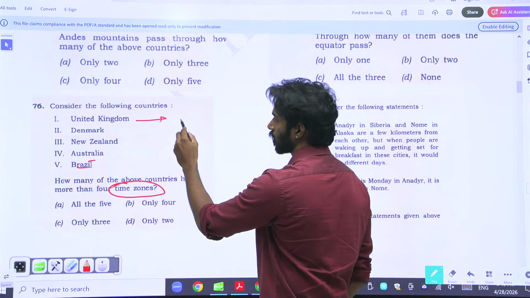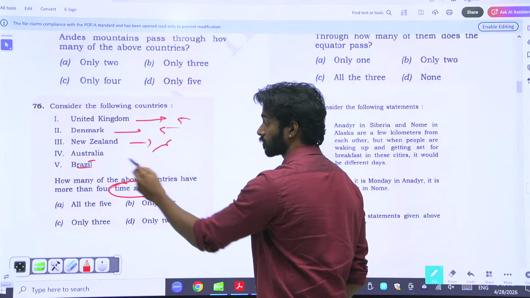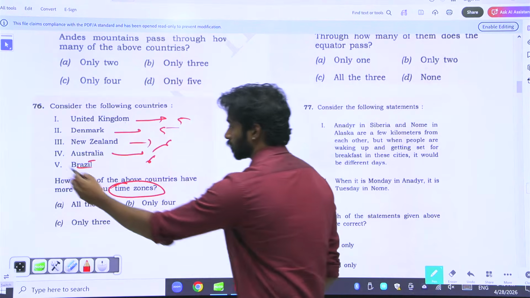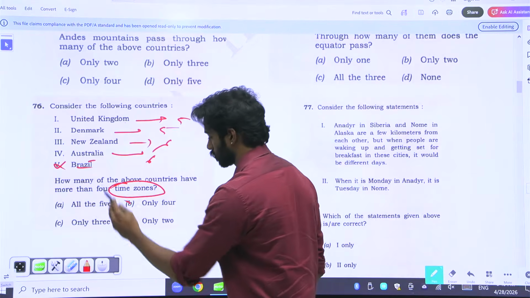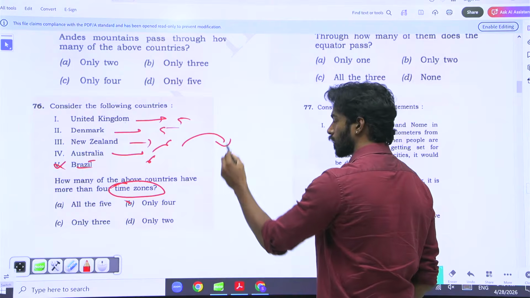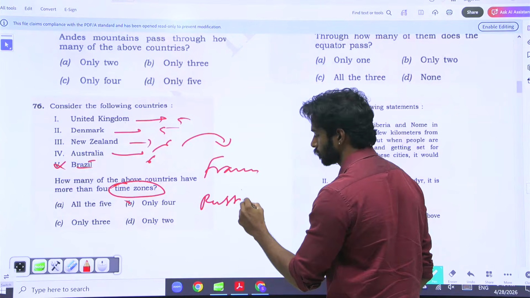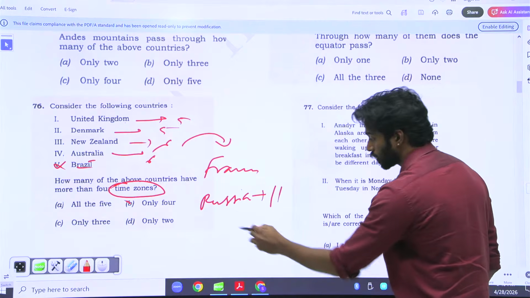UK has around 5. Denmark also has 5. New Zealand has 6. Australia has 6. So Brazil does not have 5 time zones. It only has 4. So only 4 is the answer. If you actually try to analyze this, we have France and Russia also. Russia has 11 time zones, all of them within the mainland.